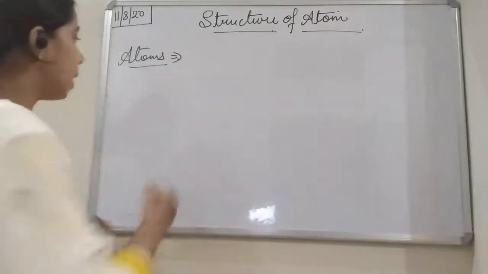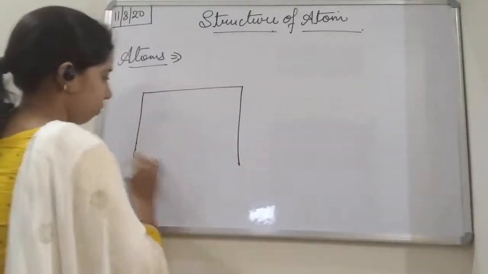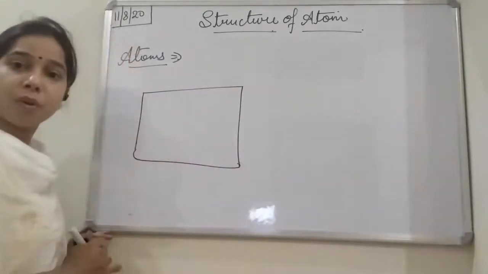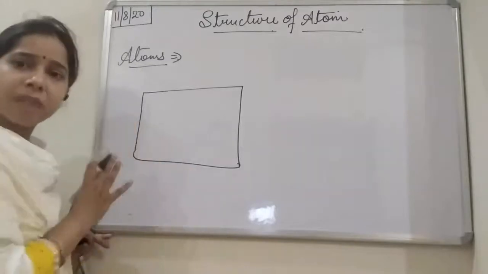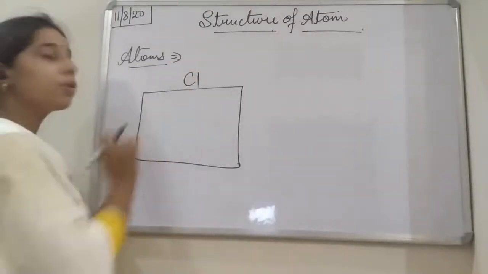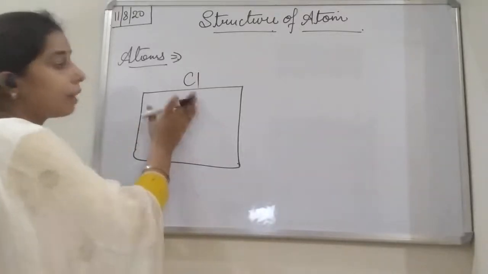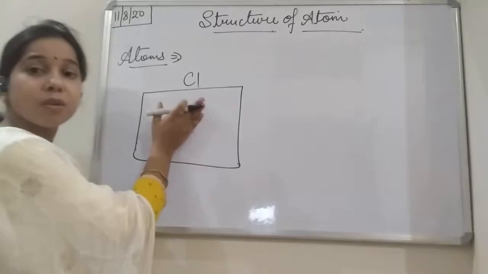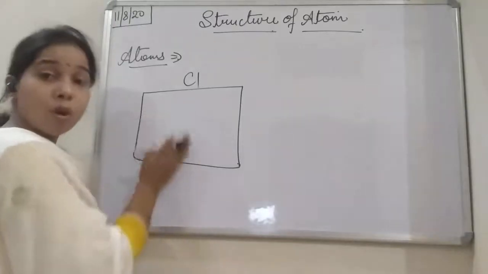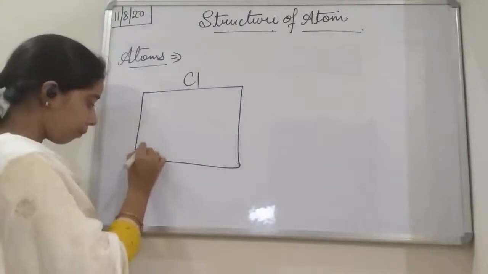We can understand with the help of an example. Suppose, students, this is a particular element. You can say any element, like chlorine. It is not necessary that you use chlorine, you can take any element. So if we say that this is a chlorine element, what are the atoms here, students? The small